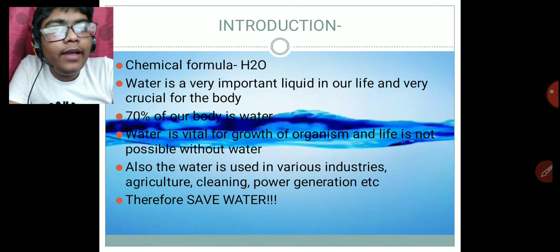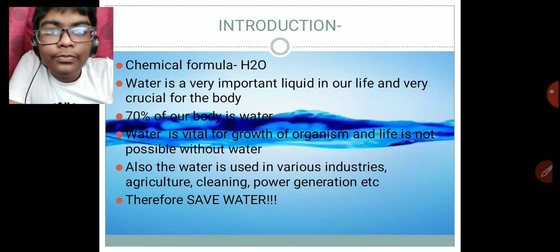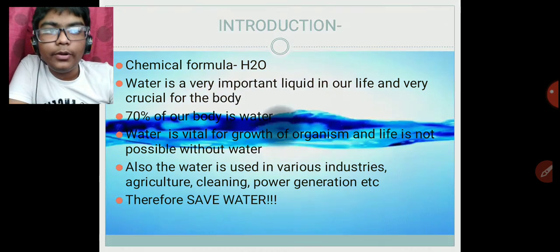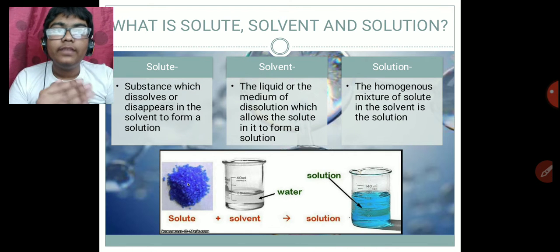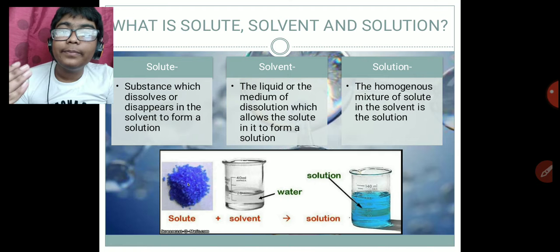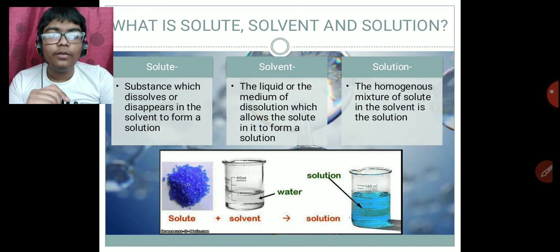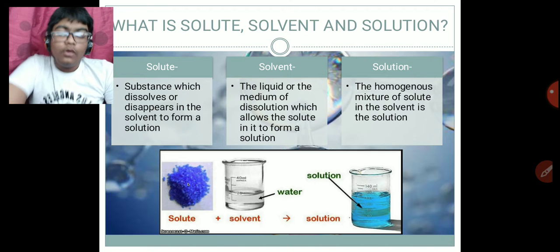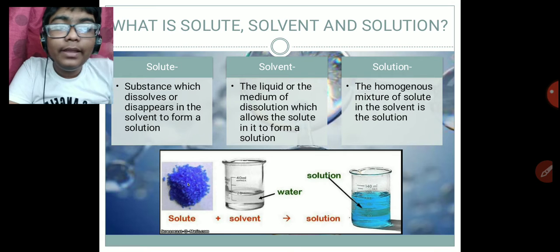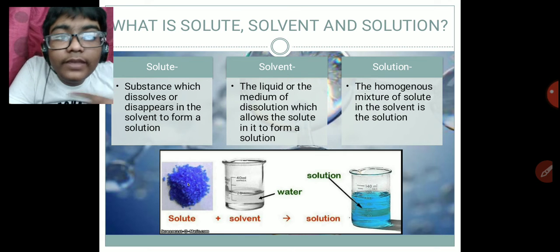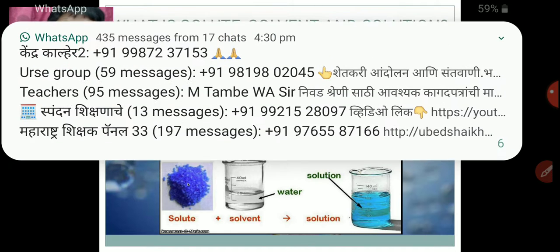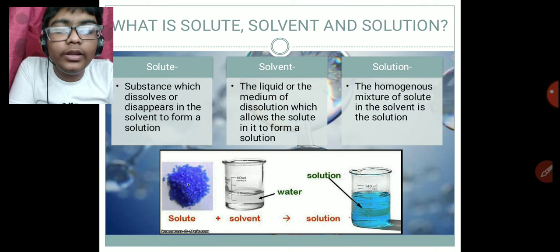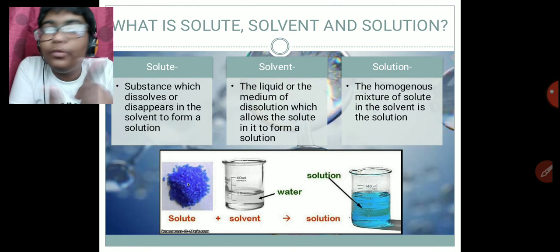Now, when we have learned about all these things of water, let's learn the chemistry in this water. Before we learn that, let's learn about solute, solvent, and solution. What is all this? Solute is the substance that dissolves in the solvent, while the solvent is the liquid medium in which the solute actually dissolves. And the solution is the homogeneous mixture of solute and solvent.